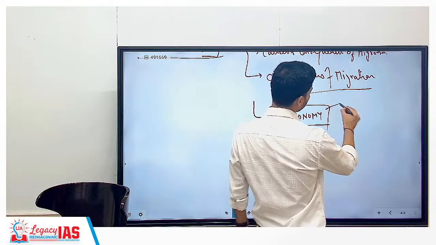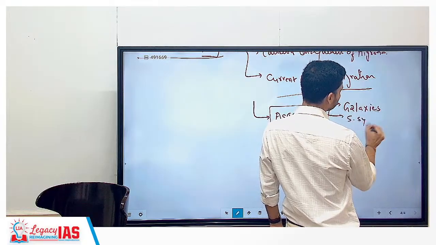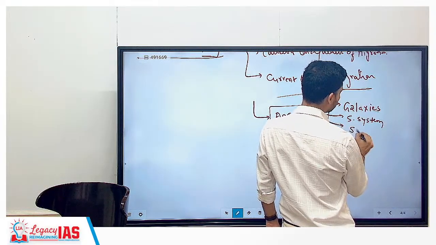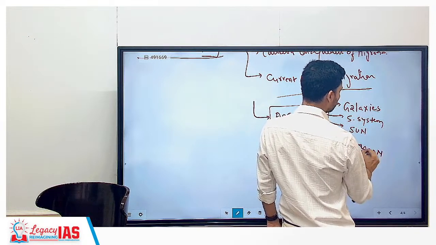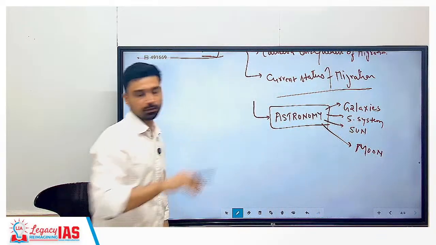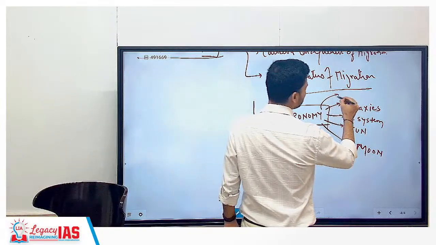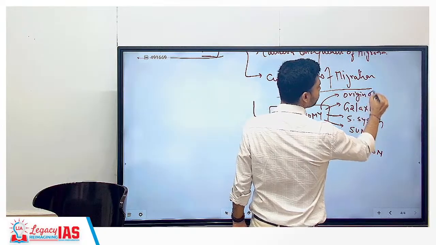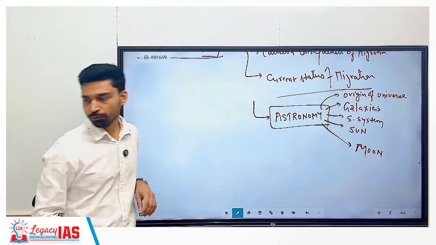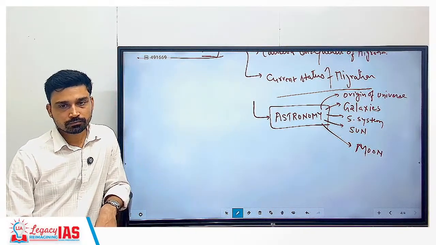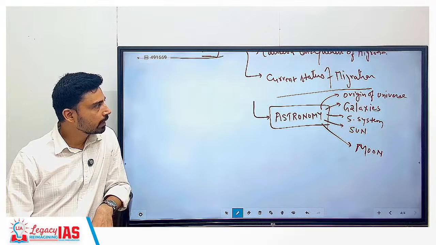For example, here we'll talk about galaxies, solar system, sun, moon. These four things, and around them several concepts will be covered. Galaxies, solar system, sun, moon, and the origin of universe also we can write. Briefly, we'll discuss the origin of the universe. So that will be the entire syllabus of geography.